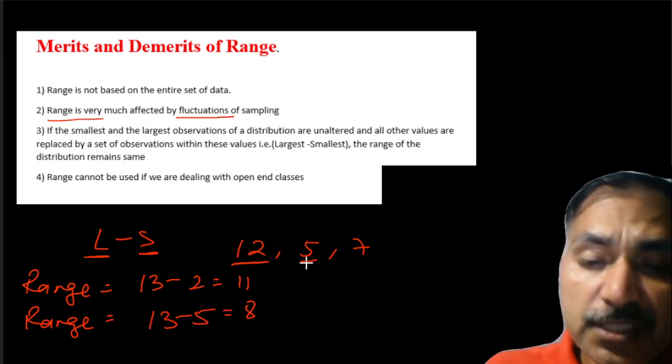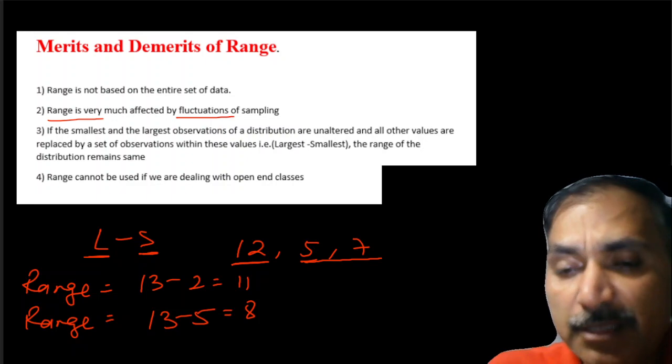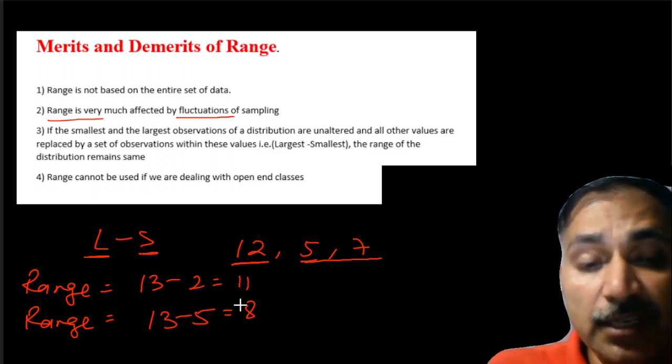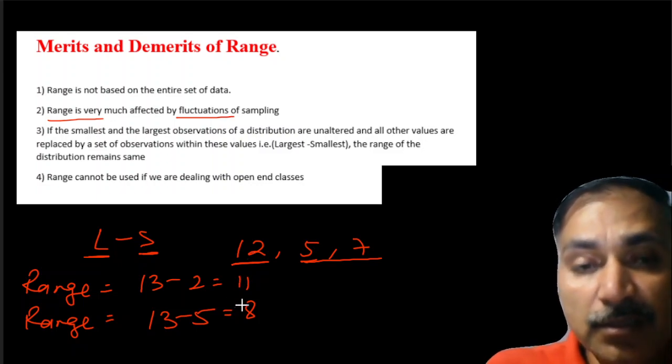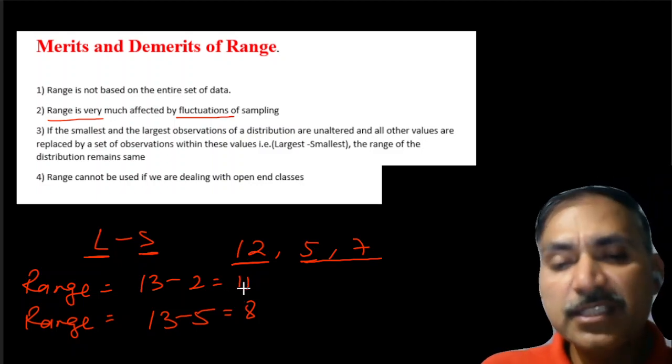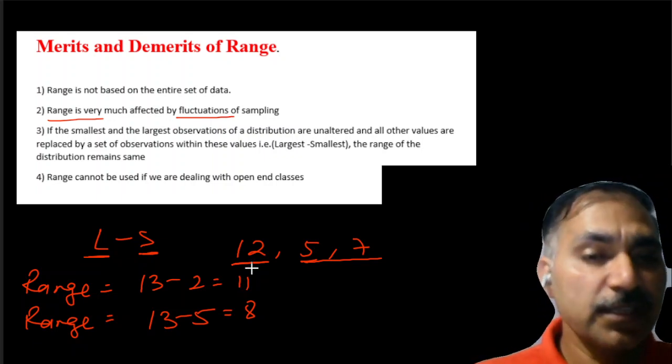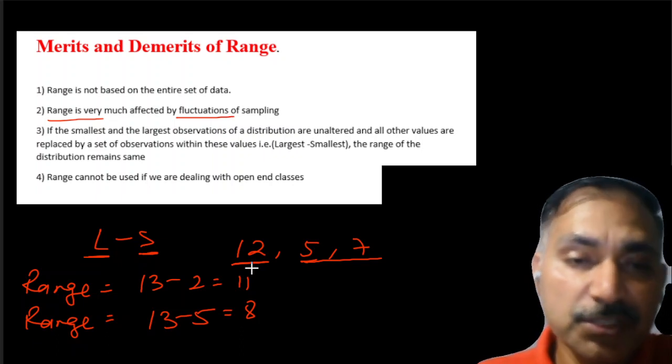I have not changed the rest of the numbers; the rest have been kept as they are. Just because of one number, there is a big difference. So if there is a big fluctuation in the sample, the range will be affected very much.